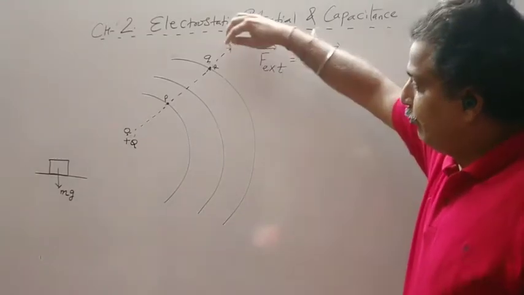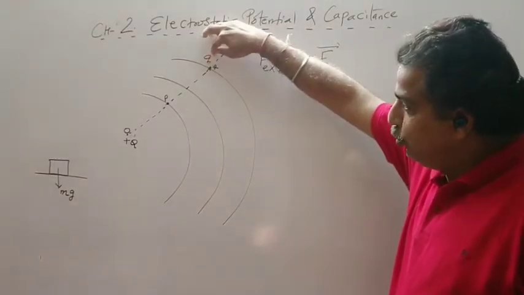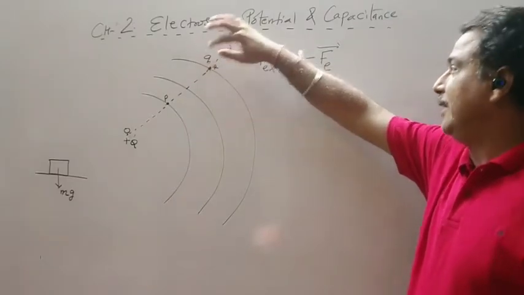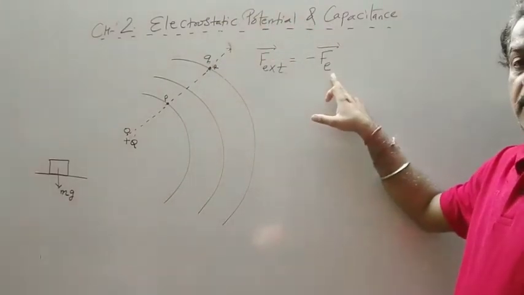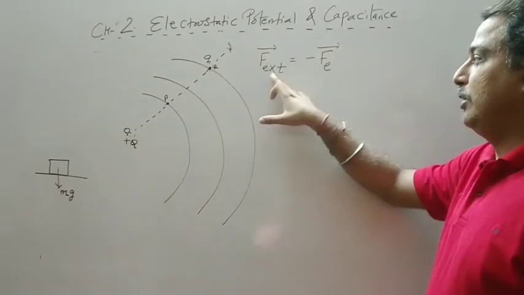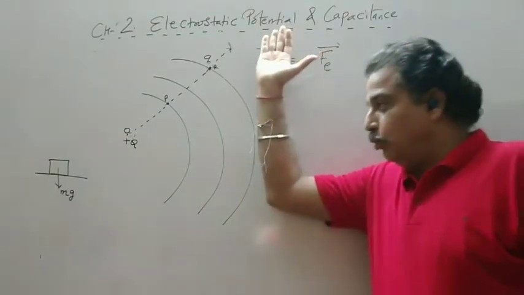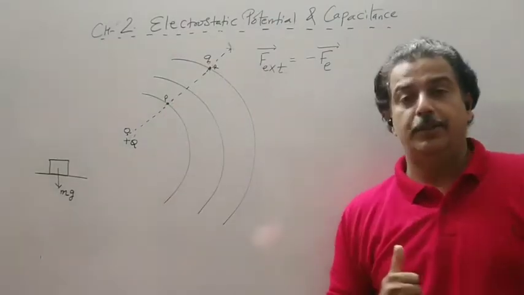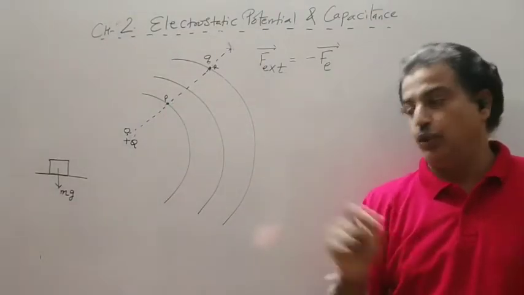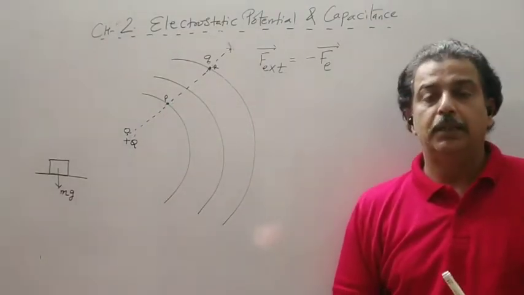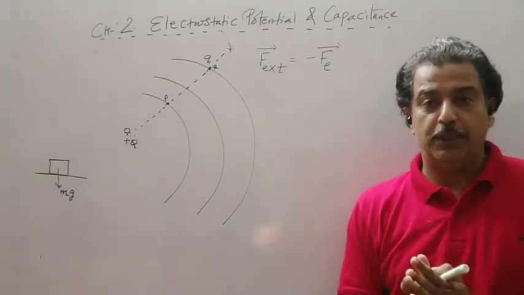Similarly, the electric force acting on charge q at point R is Fe, and the external force I have to apply should be opposite to that. I have to move towards the source charge. So the magnitude should be the same, but the direction should be opposite.